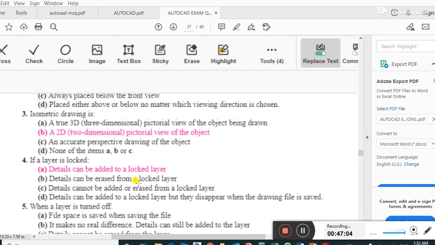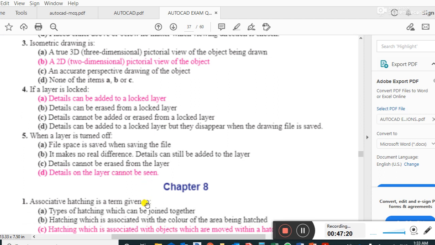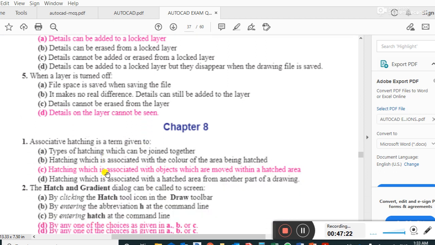Next question. If a layer is locked, details can be added to a locked layer. Right answer. When a layer is turned off, details on the layer cannot be seen. Logic question, right? The option is right.